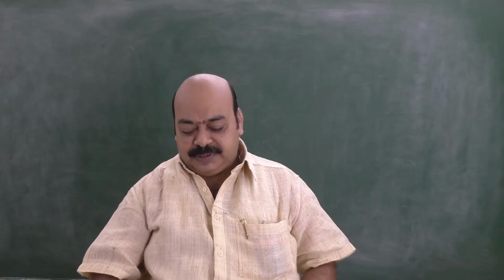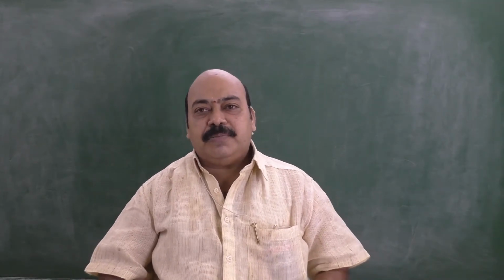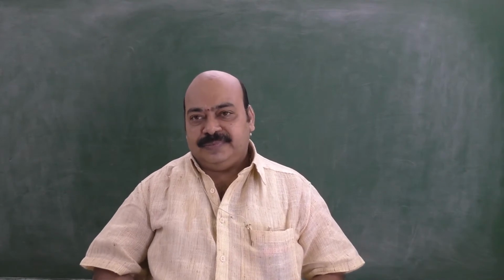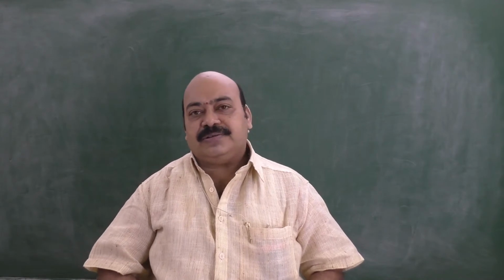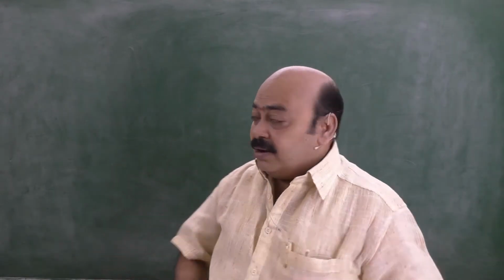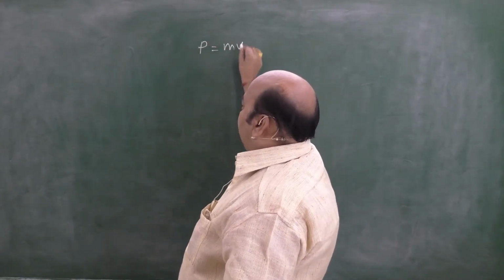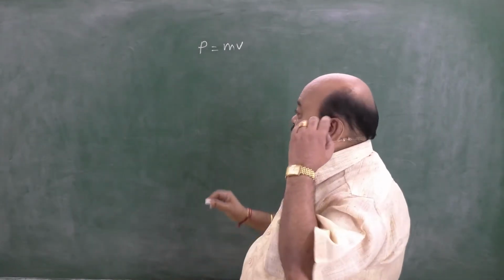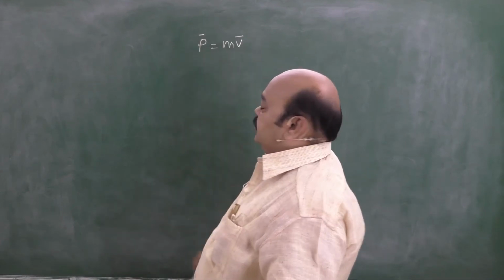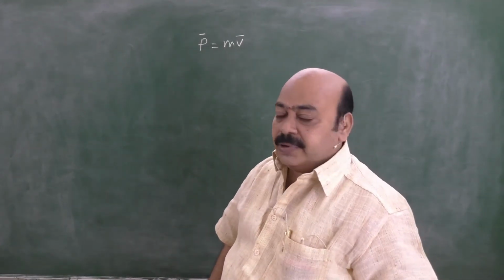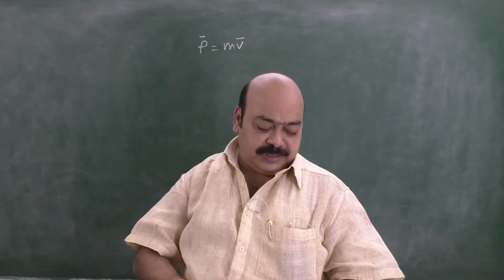Your physics lecturer. In the preceding classes, we measured the momentum of a physical quantity, which is nothing but the product of mass and its velocity, which is denoted by momentum P is equal to mass into velocity. Here P is a vector as velocity is a vector quantity, and it takes place in the direction of the velocity.